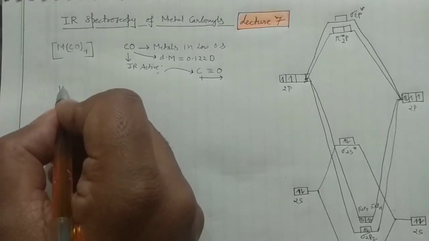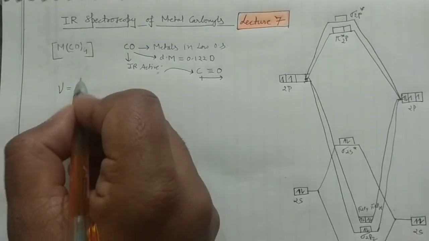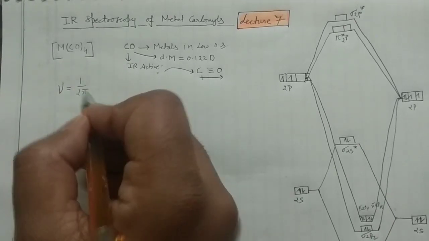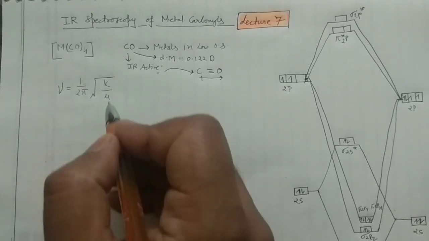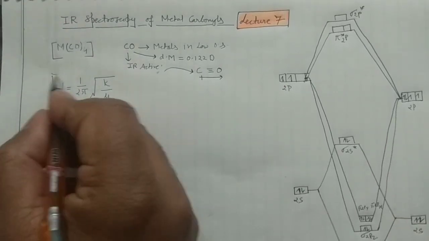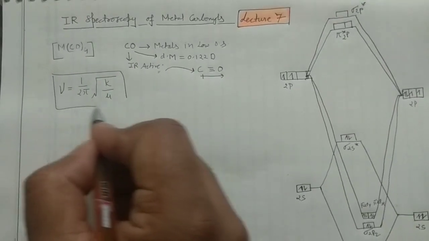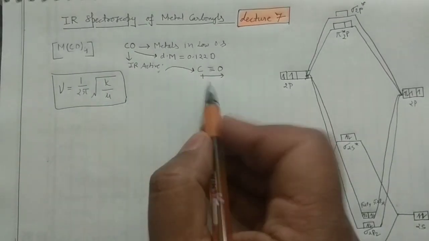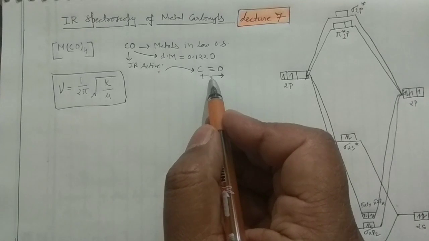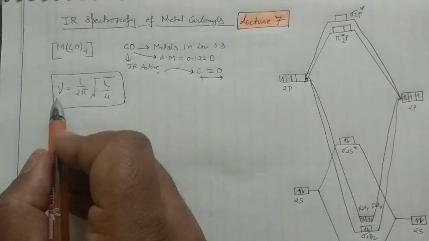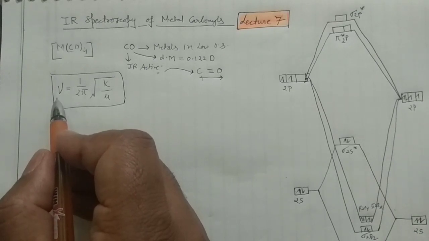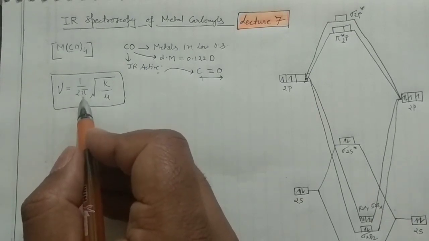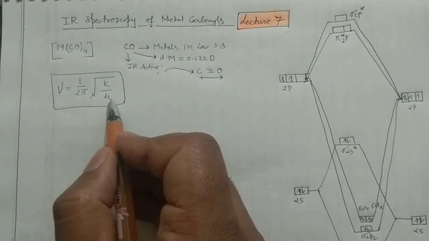The frequency ν equals 1 upon 2π under root k divided by μ. So this is Hooke's law, and whatever energy would be required to stretch this particular bond, the magnitude of that energy would be given by this vibrational frequency, because the vibrational frequency is directly proportional to the energy. You should remember this particular point. 1, 2 and π are constants, and μ is the reduced mass.